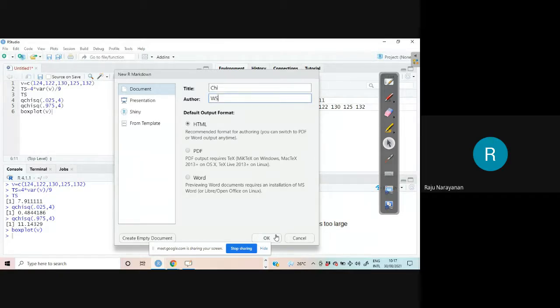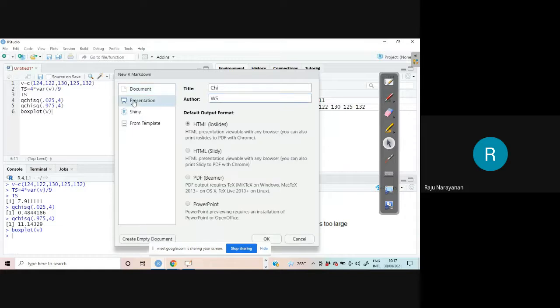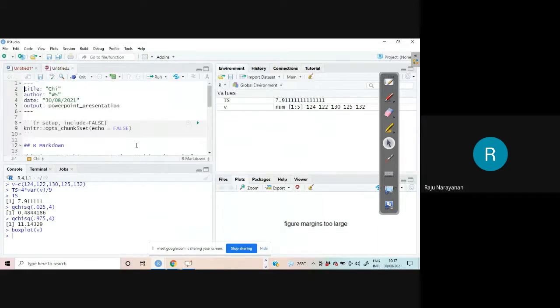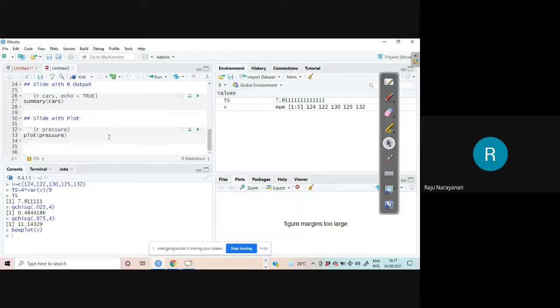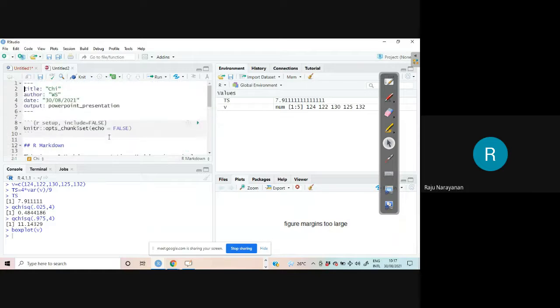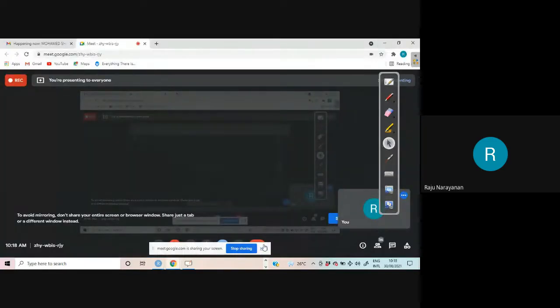Then you can make it a presentation or anything like that. PowerPoint, let it be PowerPoint, so that you can have a presentation also. You can use it to make a presentation.